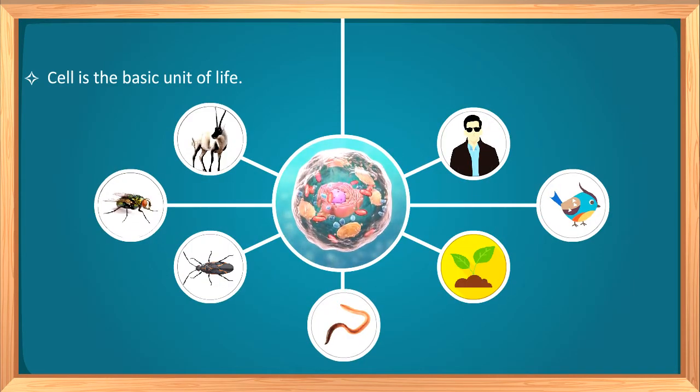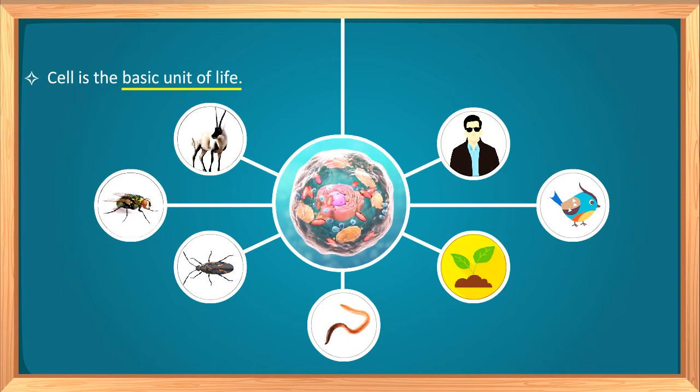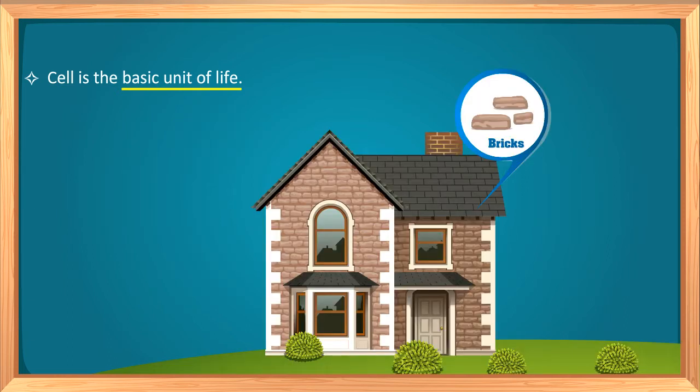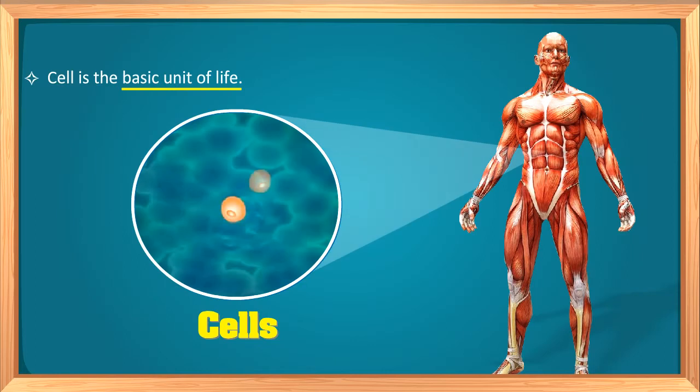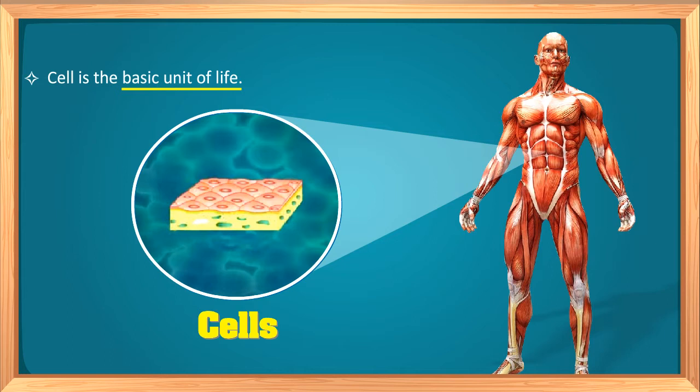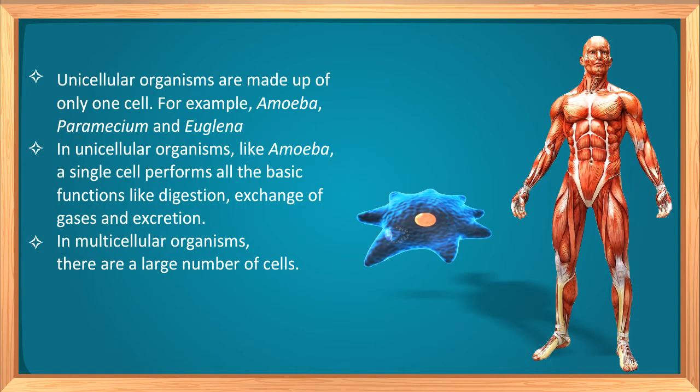We know that cell is the basic unit of life. And as a house is made up of bricks, similarly, a living organism is made up of cells, right? So we say that cell is the basic unit of life. You know it very well that organisms are of two types. What are these two types?